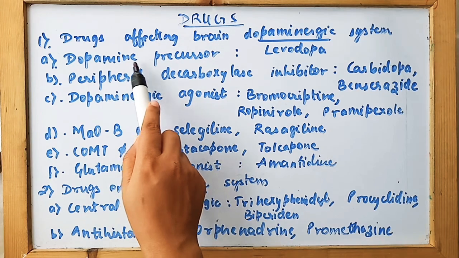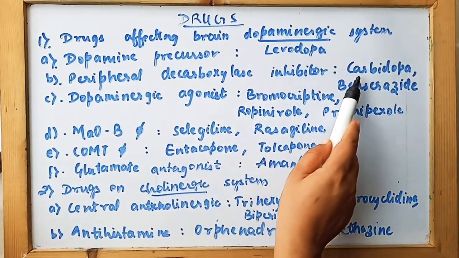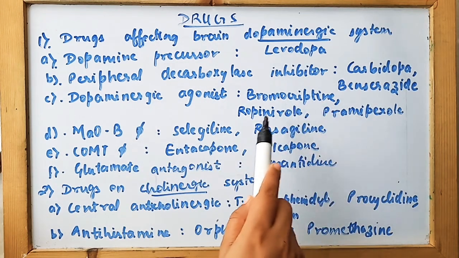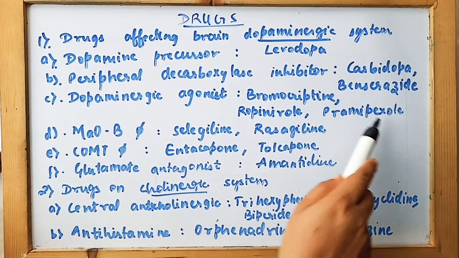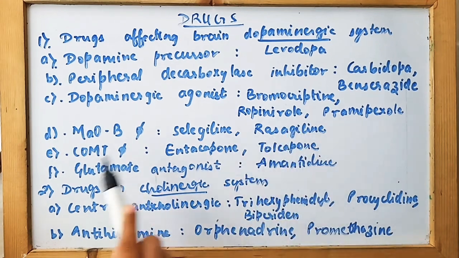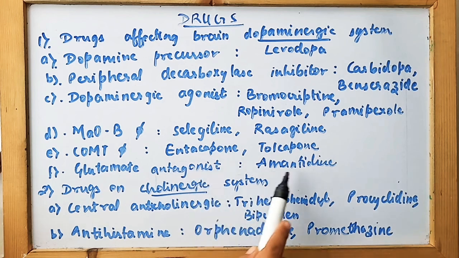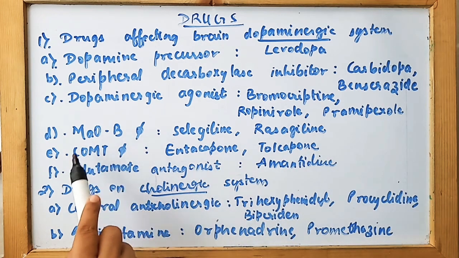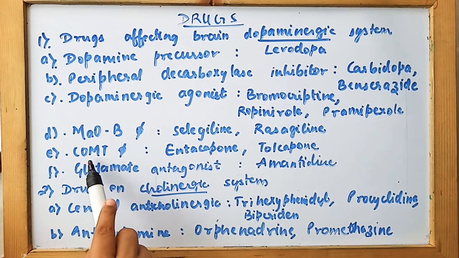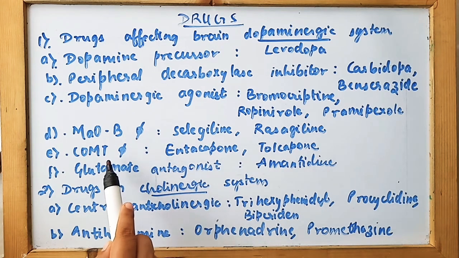So the drugs are dopamine precursor, that is levodopa; peripheral decarboxylase inhibitors, that is carbidopa and benserazide; and dopaminergic agonists, that is bromocriptine, ropinirole and pramipexole. Another is MAO-B inhibitors, selegiline and rasagiline; COMT inhibitors, entacapone and tolcapone; and glutamate antagonist, amantadine. MAO-B and COMT are the enzymes responsible for the metabolism of dopamine. So if these are inhibited, then dopamine metabolism will also be inhibited.